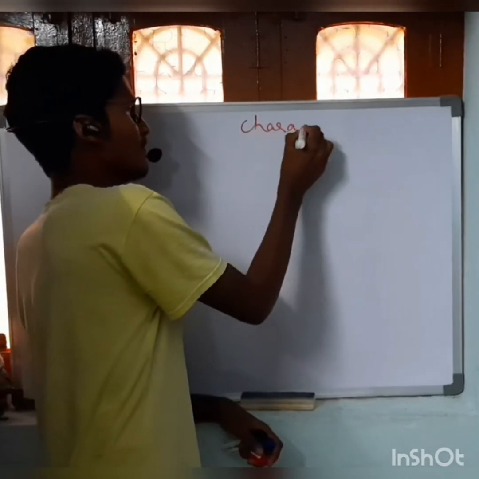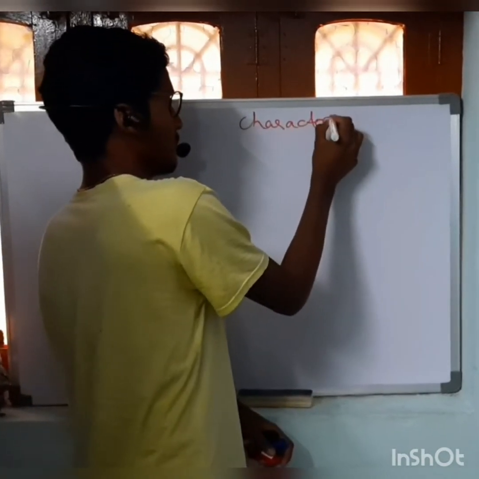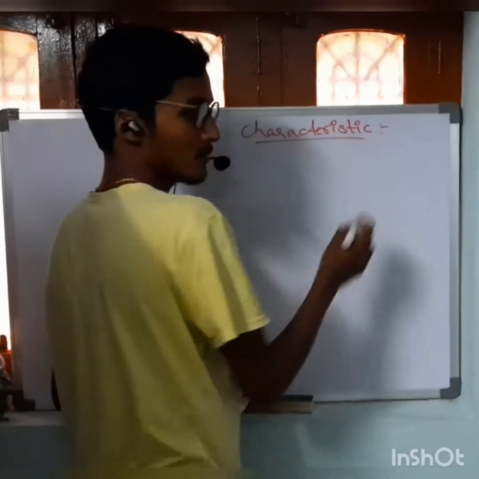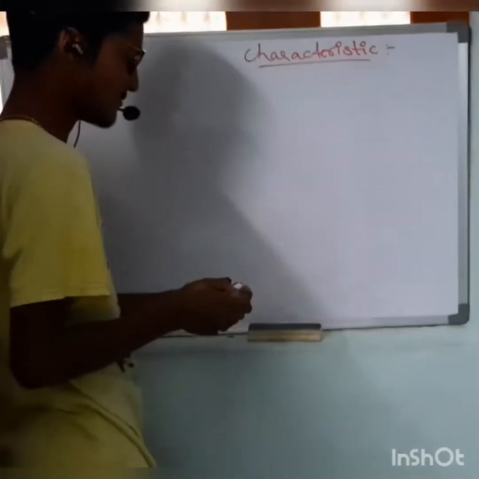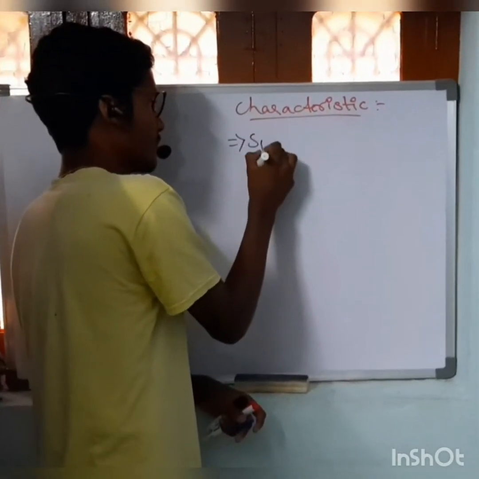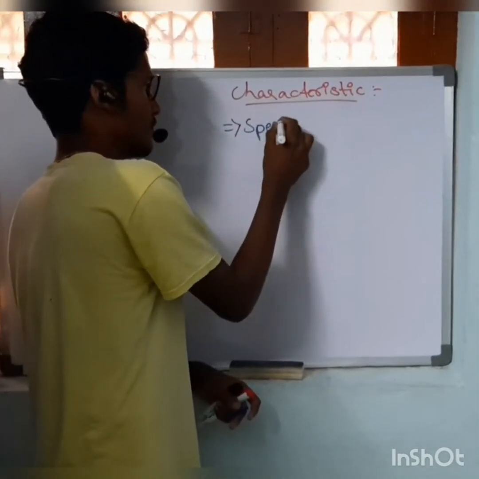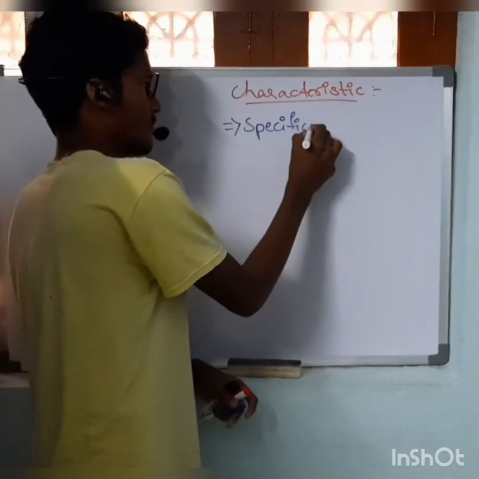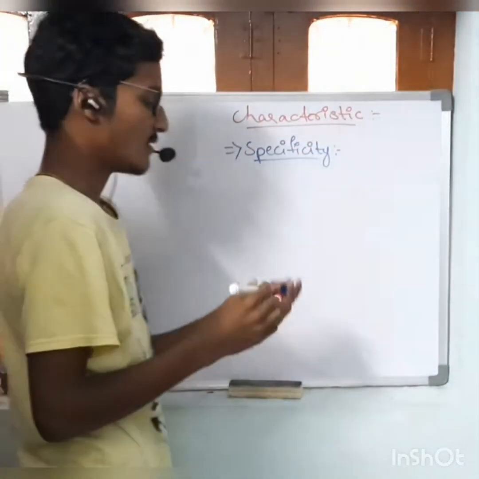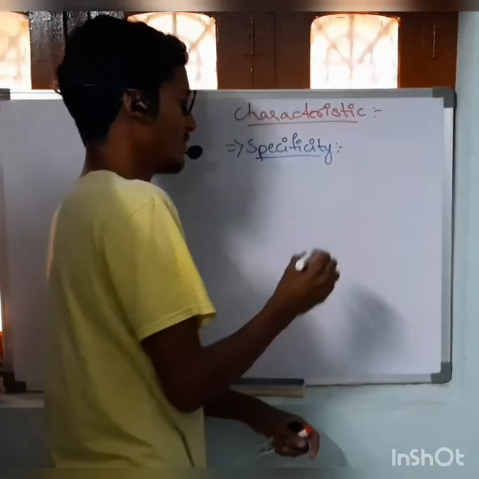The first one is specificity. There is a specificity between the antigen and antibody.